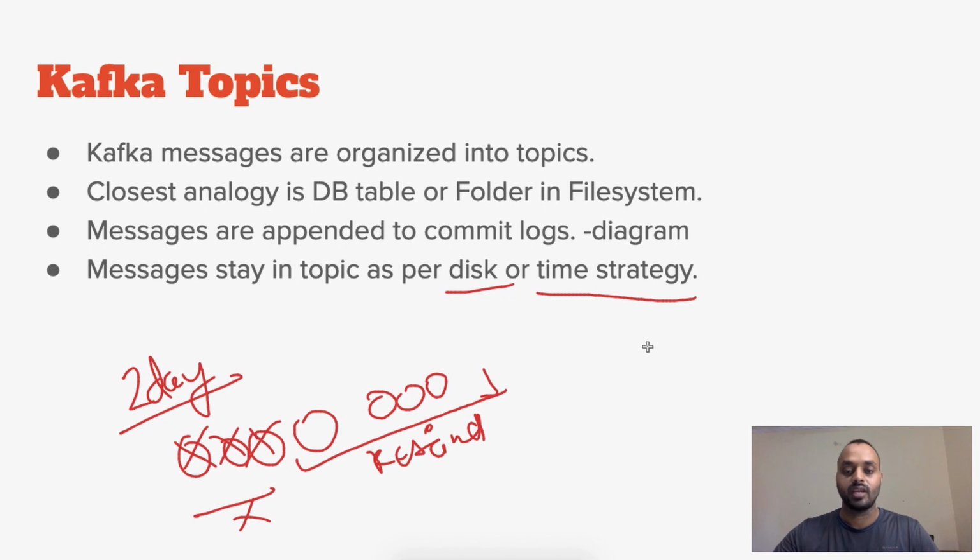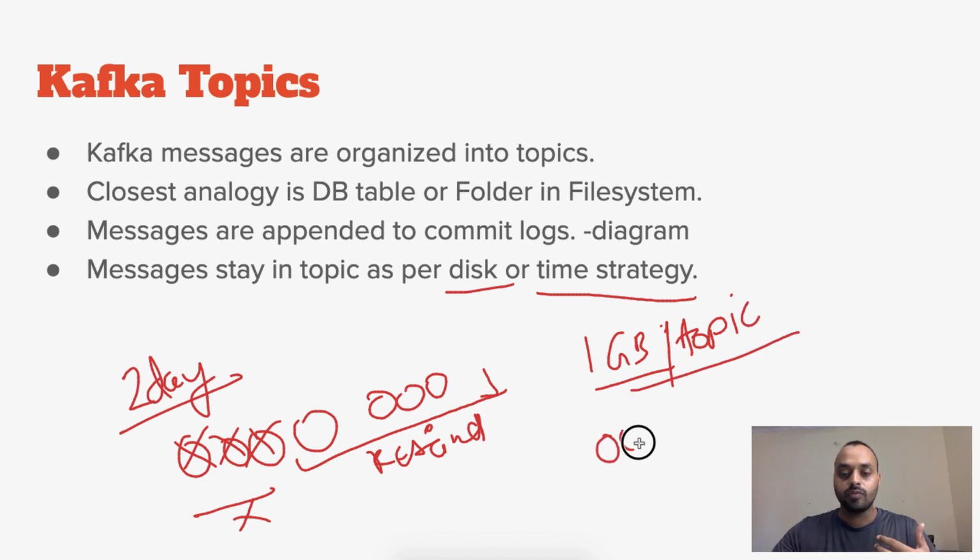Okay, so it can be a time based strategy, or it can be a disk based strategy. Like I can say that I need only 1 GB of data per topic. In this case, whenever my commit log file reaches 1 GB, then whenever the next message is being appended, it will clean up the old messages.